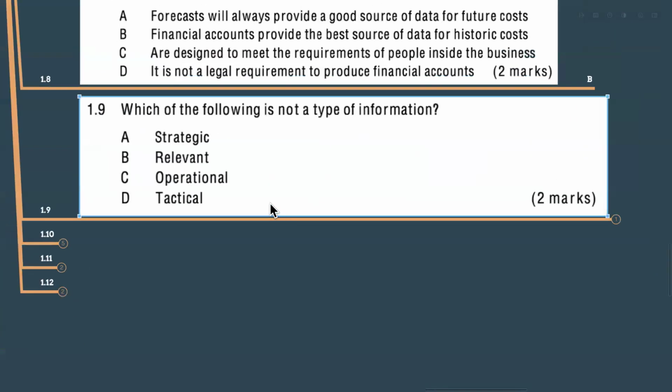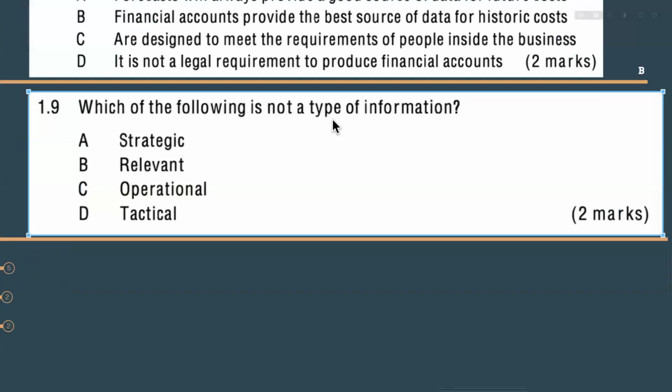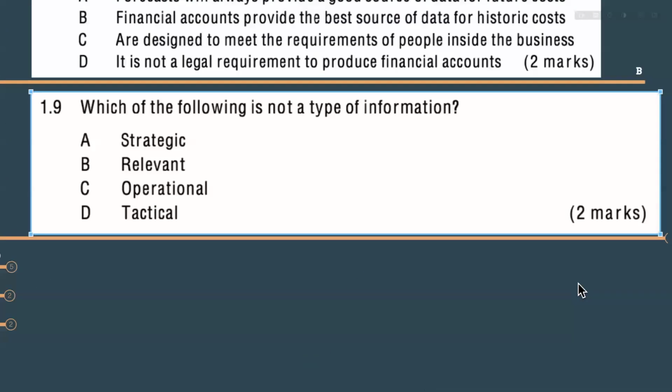So 1.9, this question also we can do. Which of the following is not a type of information? Which of the following is not a type of information? We have seen types of information just now, strategic, relevant, operational, tactic. Not a type of information. What is your answer?